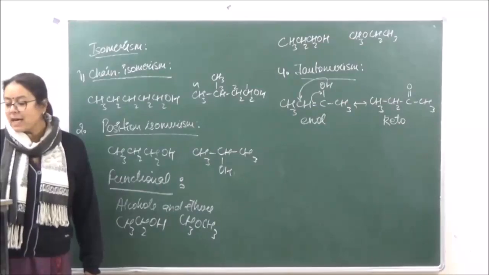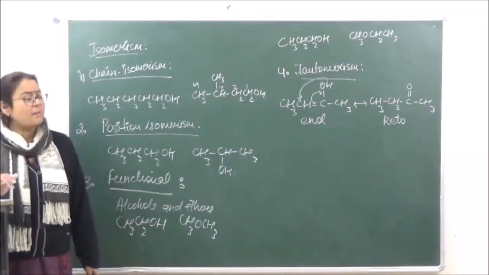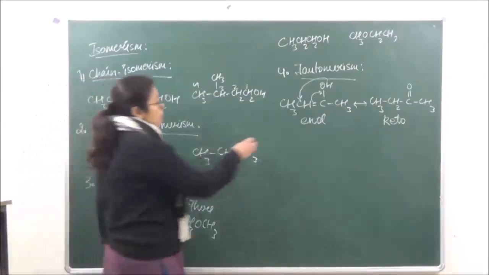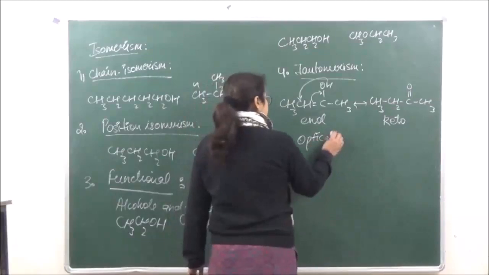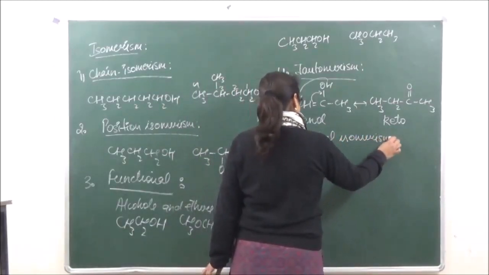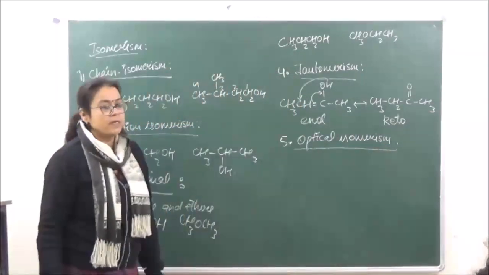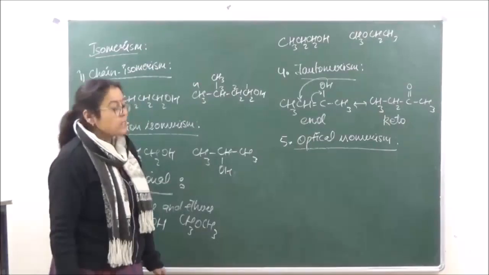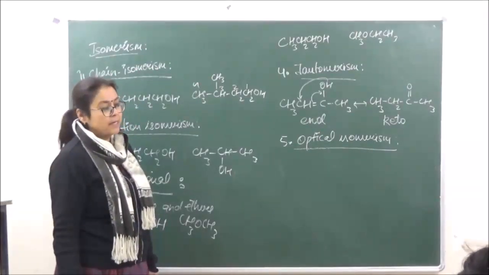Then all of these are of course going to show optical isomers also if there is a chiral carbon atom present. So the next type of isomerism which it may exhibit is known as optical isomerism. But optical isomerism is going to be present only in those compounds which have a chiral carbon atom.